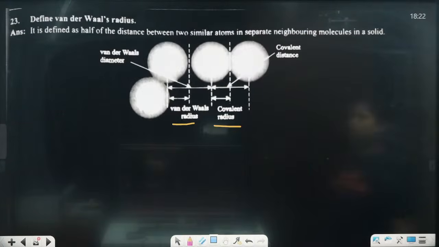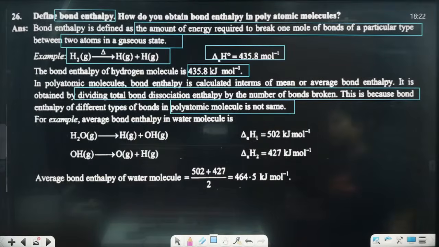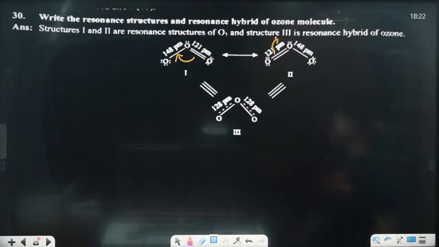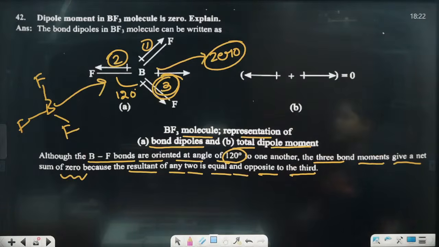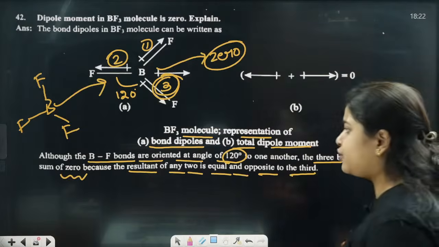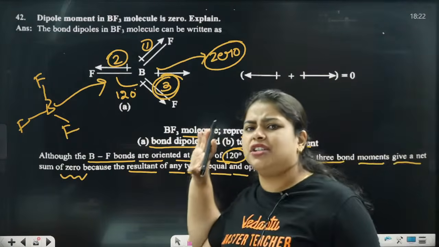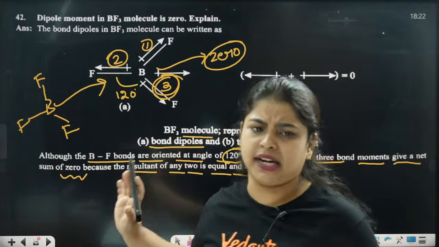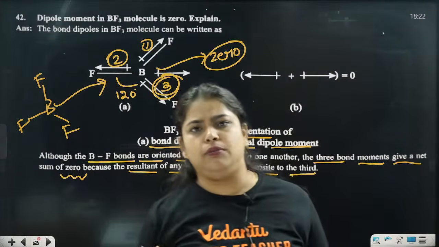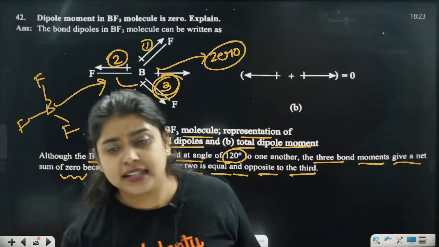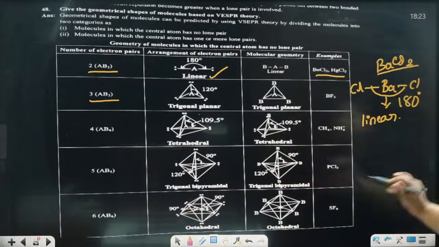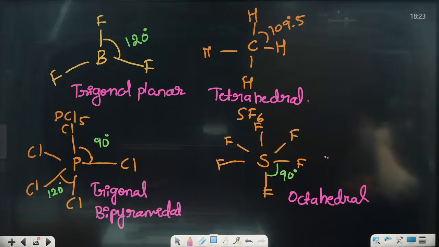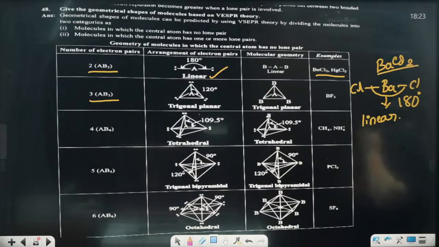Clear? So in chemical bonding: van der Waals radius, bond enthalpy, resonance structure, dipole moment, and they have asked about the dipole moment of BF3, which is actually repeated, meaning repeated a lot of times, but it stopped for a little while. They reduced asking BF3 a bit, but you might receive it again. Okay, you might get it again. I have drawn all the structures for this in short.